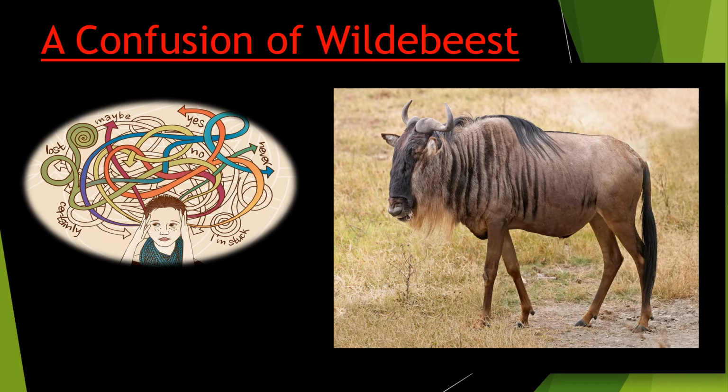So let's talk about the third animal, that's the wildebeest. A group of wildebeest is known as a confusion of wildebeest. So this wildebeest is looking quite confused, I think looking for water in the forest.